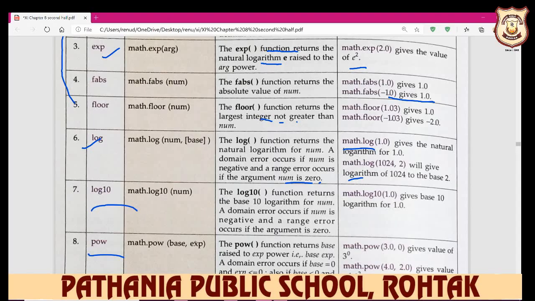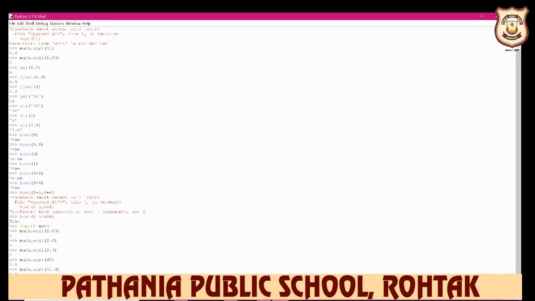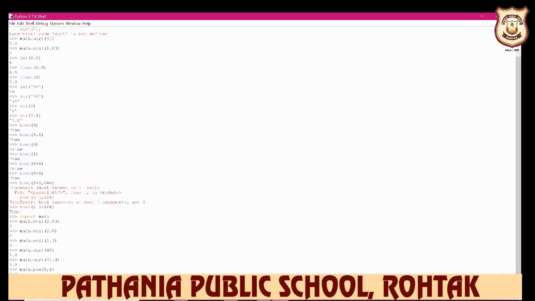And power is simple. When you write down 2 comma 2, it displays 2 raised to power 2 is 4. So how do you define the power function here? Just write down math dot pow, and then you write down your first value, and then your second value. So it gives 2 raised to power 2.